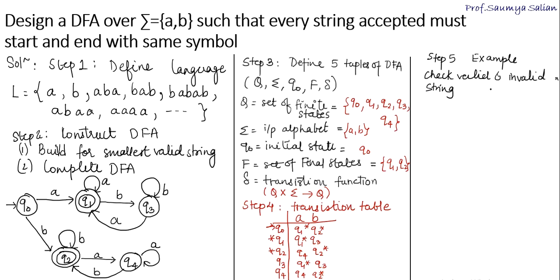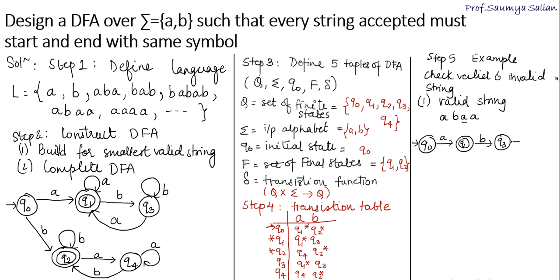Checking for a valid and an invalid string. So we'll first take a case of valid string. Let's say I have a string starting with A. I can have any combination, right? Starting with an A and ending with an A. So let's check whether I am reaching final state at the end. Q0 on input A, where does it go? Q0 on input A goes to Q1. Q1 on input B goes to Q3, non-final.